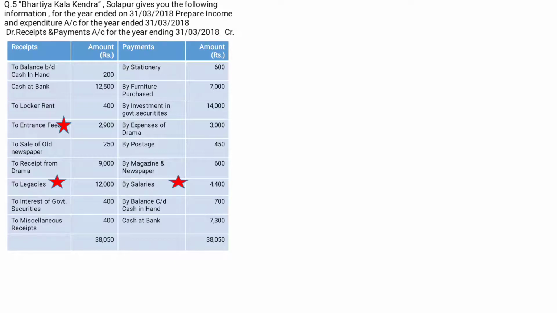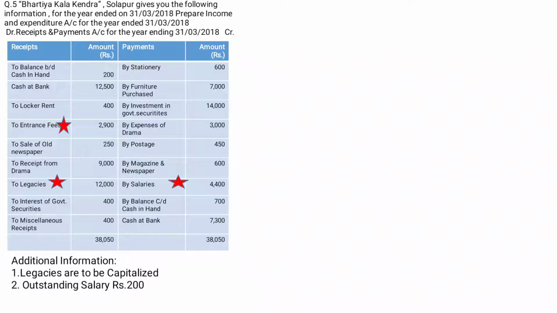Bharatiya Kala Kendra, Solapur gives you the following information for the year ended 31st March 2018. Prepare the income and expenditure account for the year ended 31st March 2018. Here, receipt and payment accounts are given. There is additional information: legacies are to be capitalized, outstanding salary rupees 200, 50% of entrance fees are to be capitalized. So here we have to prepare only the income and expenditure account.